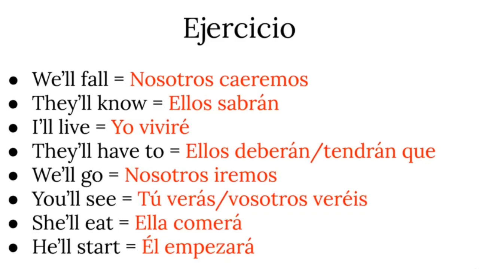So, we will fall. Nosotros caeremos. Regular, caer, caeremos. First person plural. They will know. Ellos sabrán. This is irregular. Verbo saber, but you take away the E and then you add the suffix for the third person plural. Ellos sabrán. I will live. Yo viviré. This is regular, vivir. First person singular, viviré.